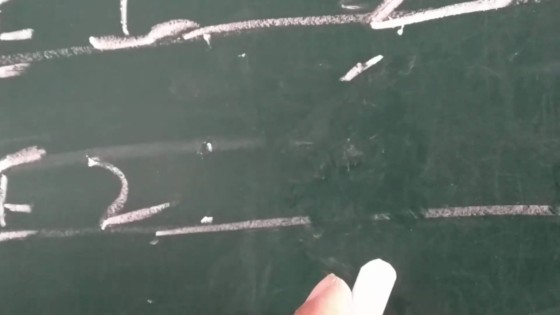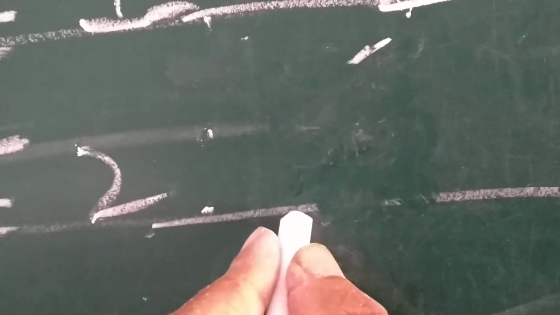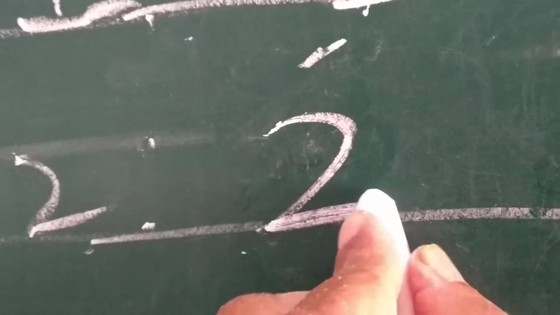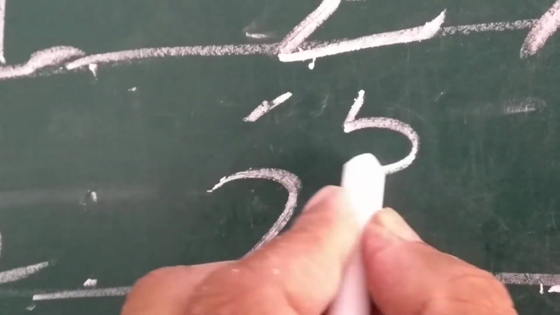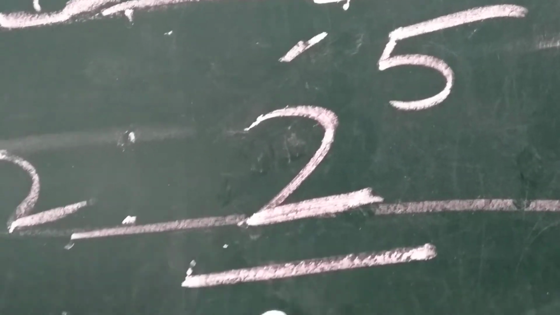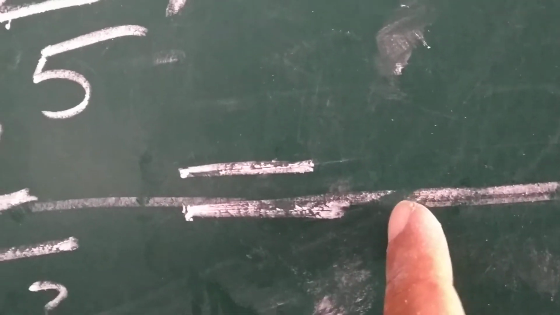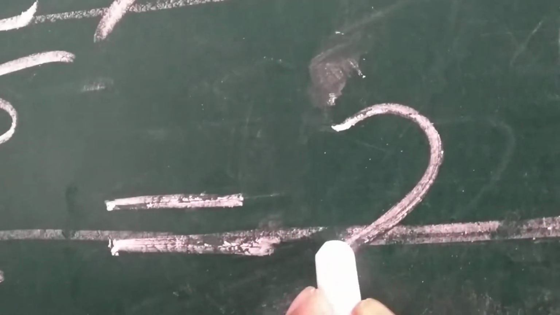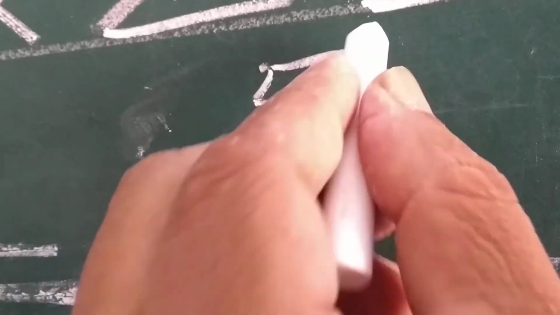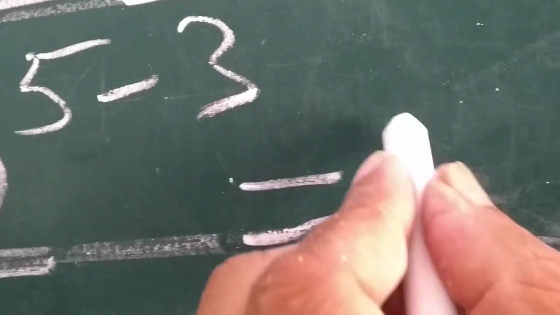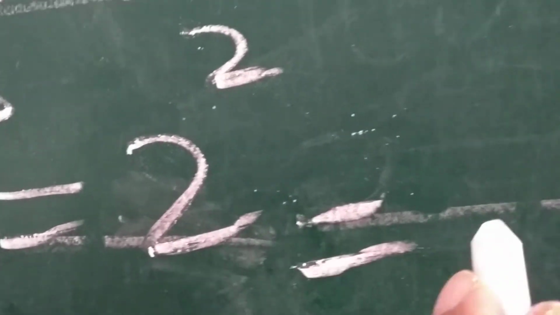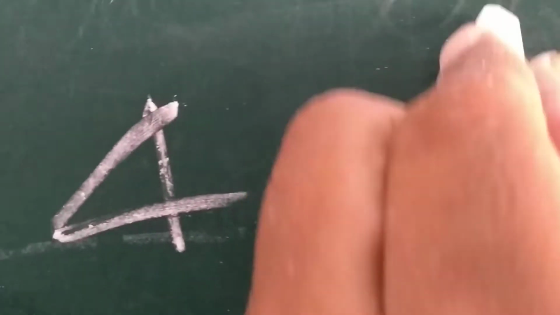I will take another example. 2 raised to power 5 divided by 2 cube is equal to 2 raised to power 5 minus 3 is equal to 2 square is equal to 4. Answer.